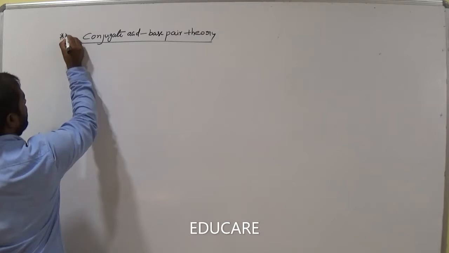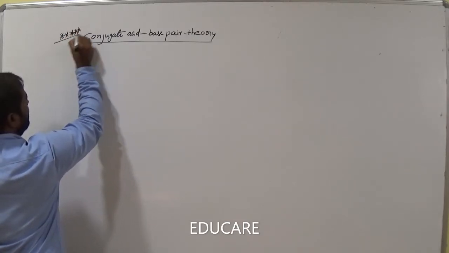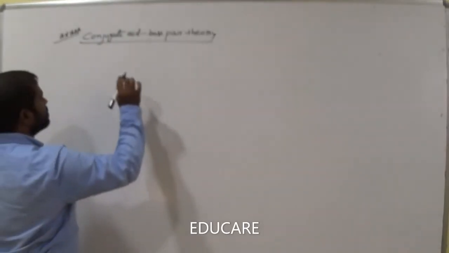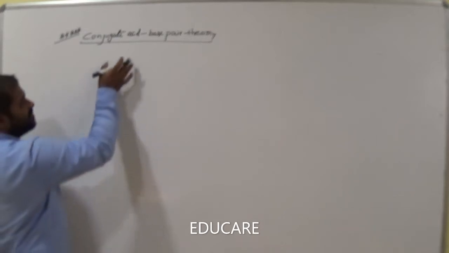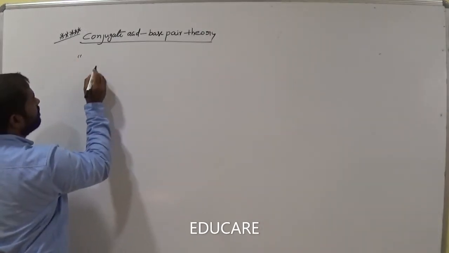Very important in our Bronsted-Lowry acid base theory, we have the conjugate acid base pair theory. Let's see the example. What is meant by conjugate acid base pair theory? Just write the definition.